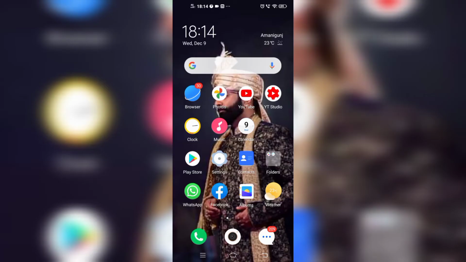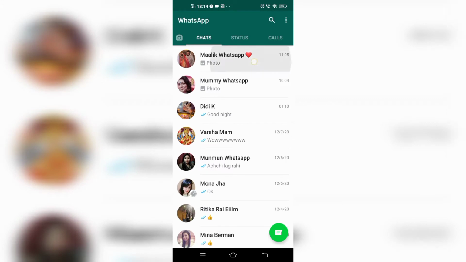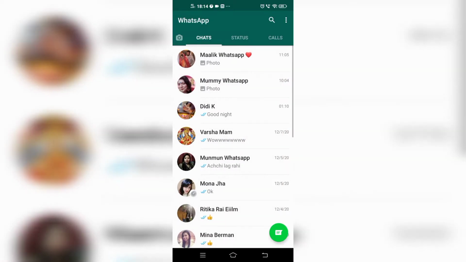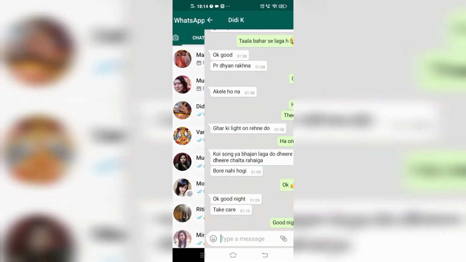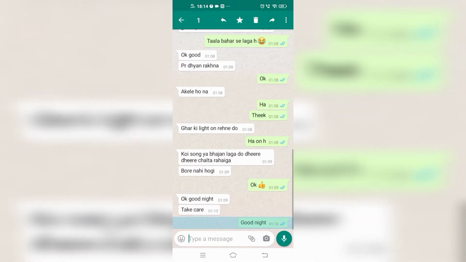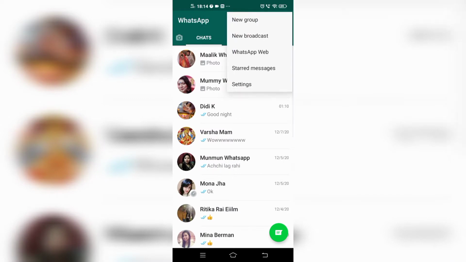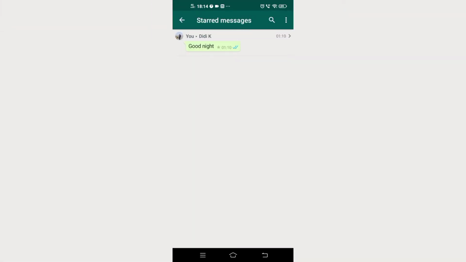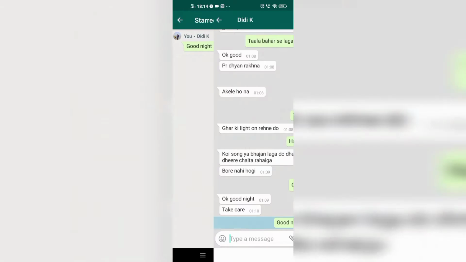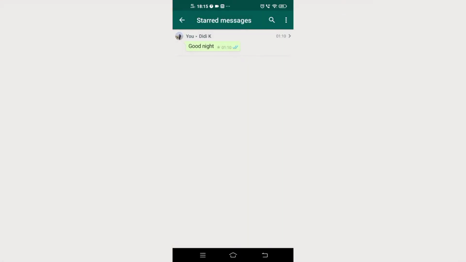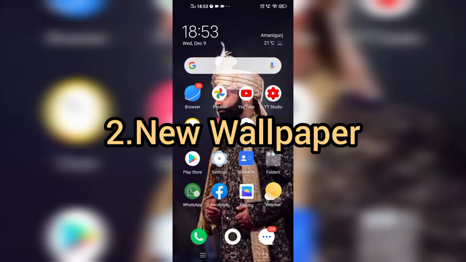What you have to do is just go to your WhatsApp and select whichever chat you want. I'm just selecting this chat, and you can star a special chat message. So getting into this chat, I'm starring this message, just giving you an example, and you can see the star on the upper side. After that you go to the three dots in the upper right corner and you can see the starred messages, so you can read it later, watch it later and save it for future usage.